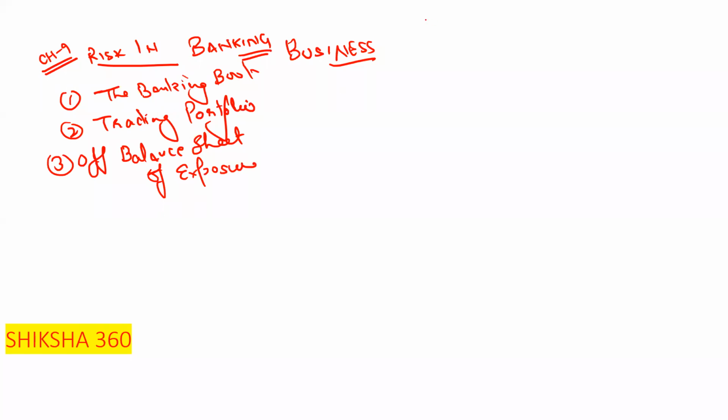So the first question you will get in the examination is on banking business lines, which are divided into 3 parts: banking book, trading portfolio, and off balance sheet exposure. The next thing you will get in the examination is what are the risks associated with these.